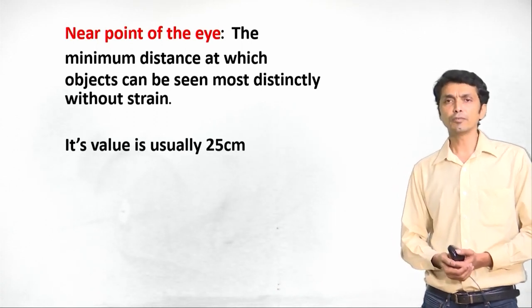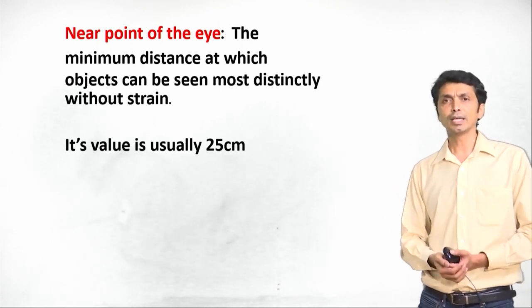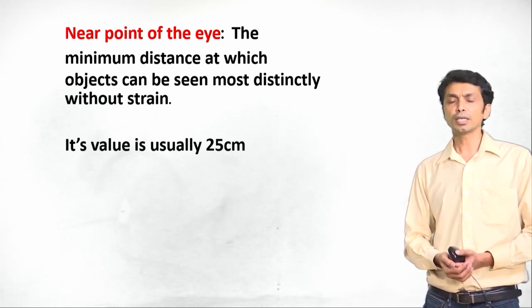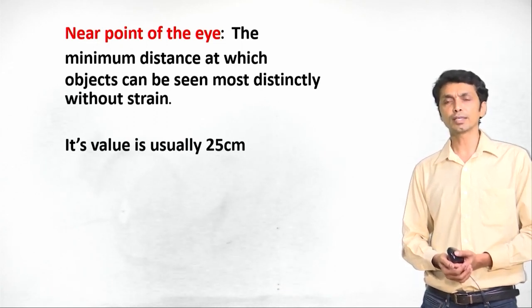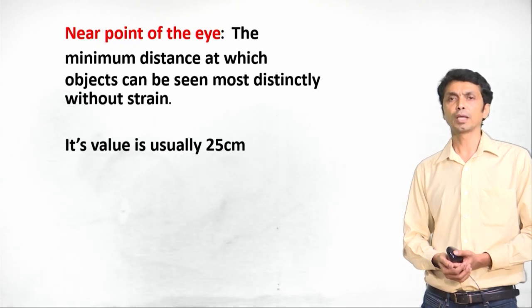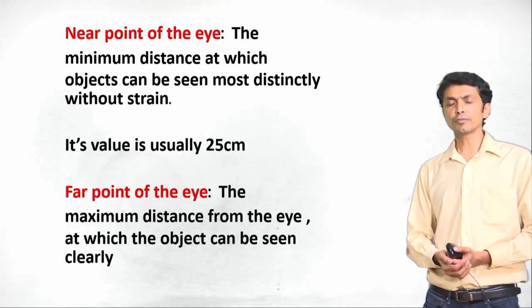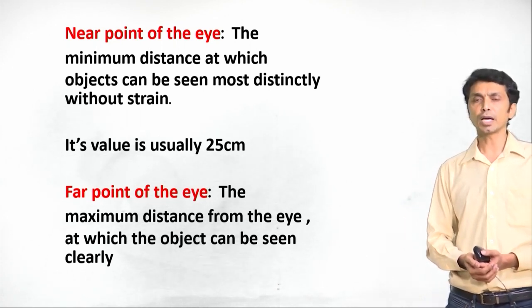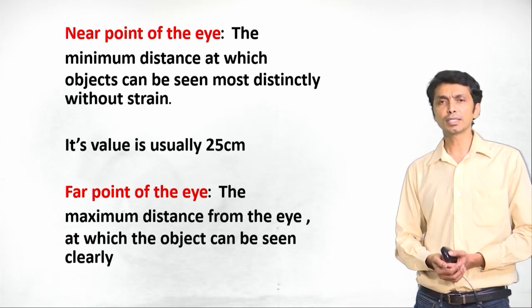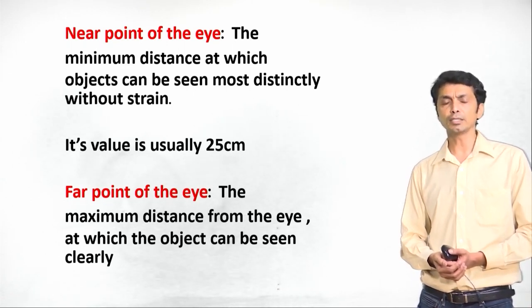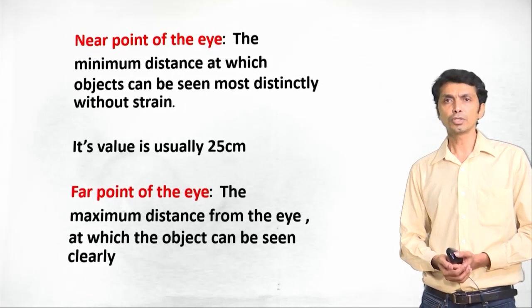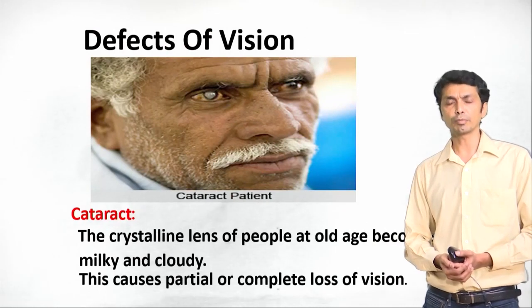So what is that point we call? The minimum distance at which objects can be seen most distinctly without any strain is called the near point of the eye. The near point of the eye is 25 centimeters for human beings. Now, what is the far point of the eye? The far point is the maximum distance from the eye at which an object can be seen distinctly. Usually this is considered to be infinity. So these are the two concepts, near point and far point.